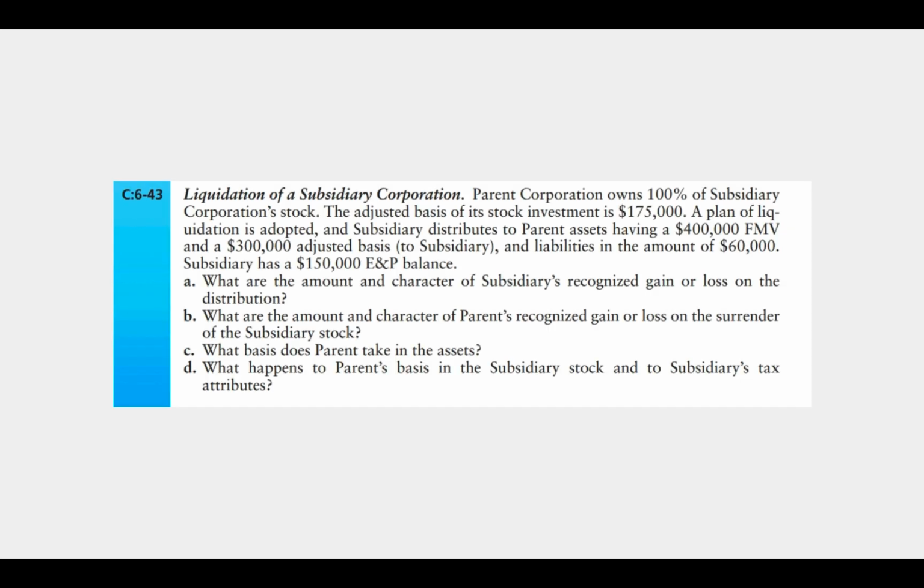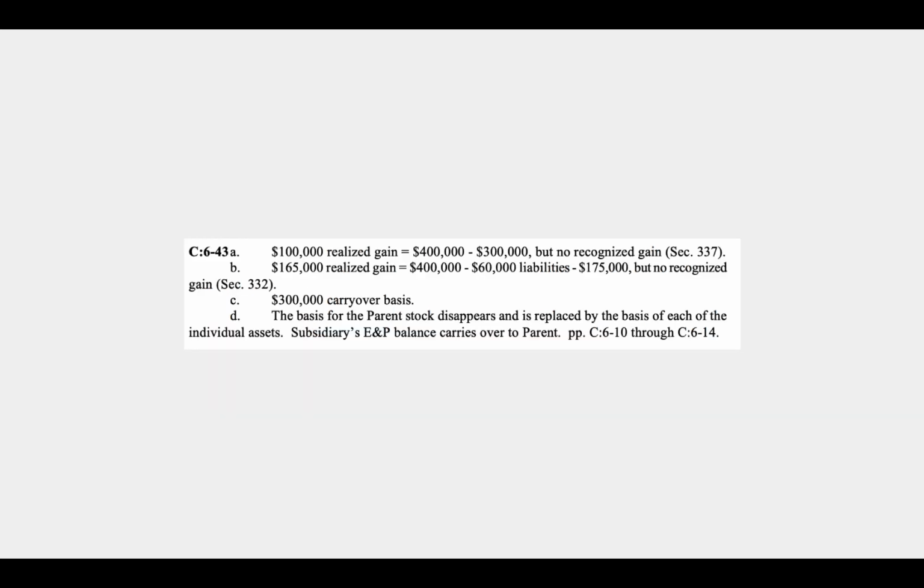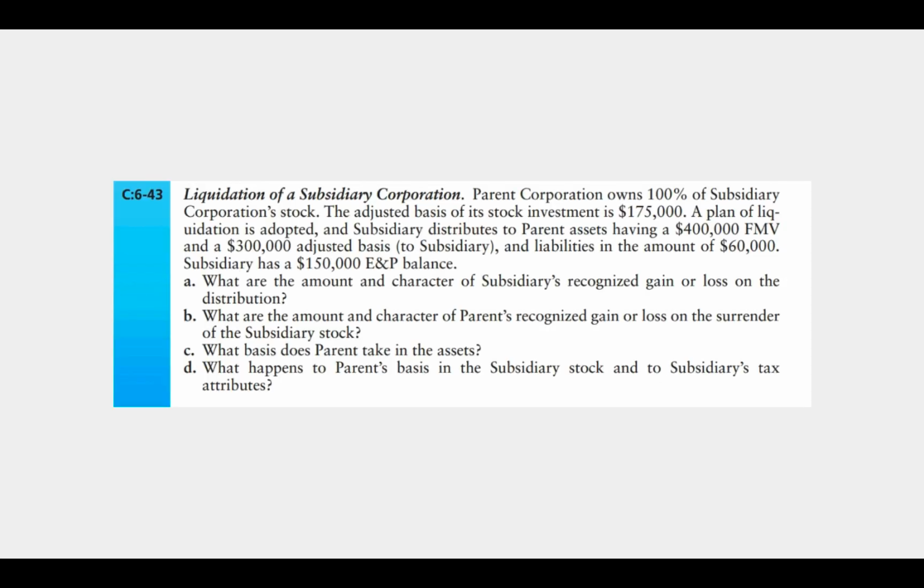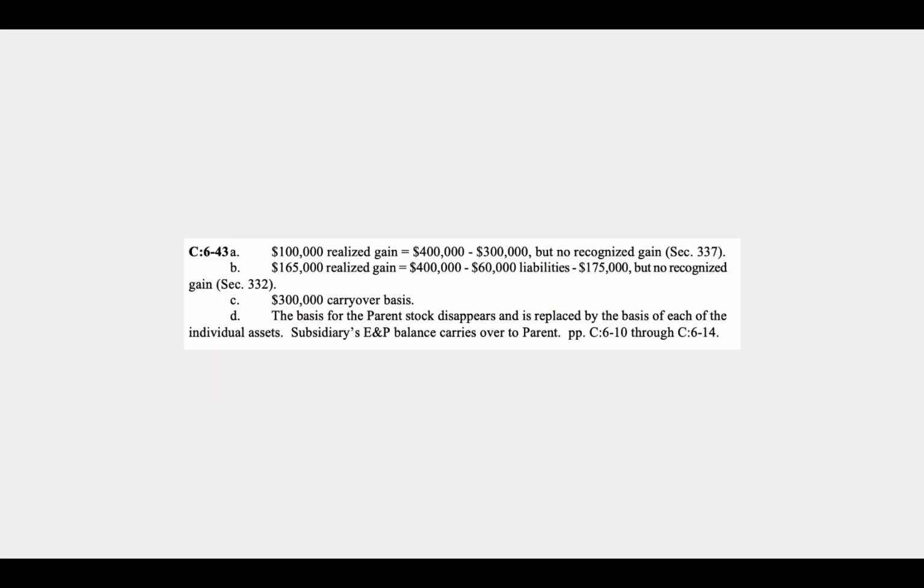C, what basis does the parent take in the assets? Since 332 and 337 are in play here, we take a transferred basis. The subsidiary has a basis in the assets of $300,000, so it's going to be transferred to the parent, the $300,000 carryover basis. Part D, what happens to the parent's basis in the subsidiary stock and to subsidiary's tax attributes? The only tax attributes that we have in this problem are the earnings and profits. Those are going to go to the parent. And then the basis in the stock is just going to disappear.